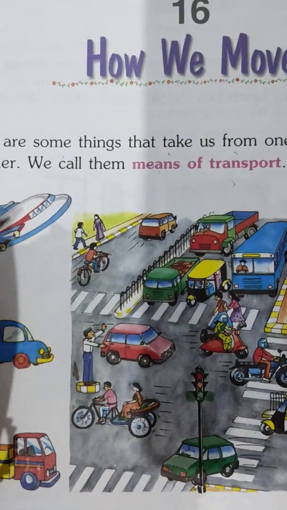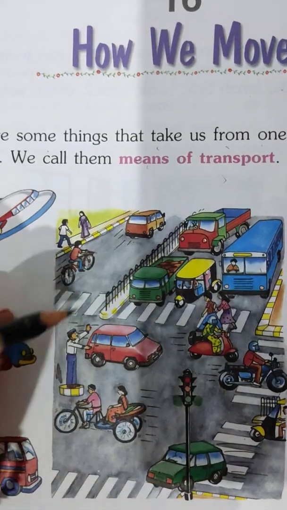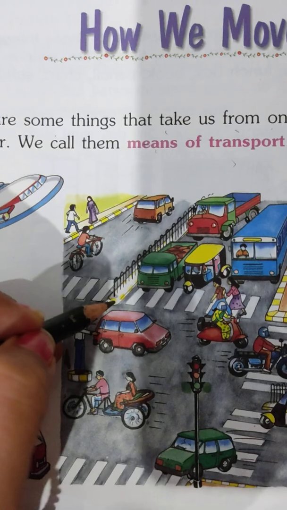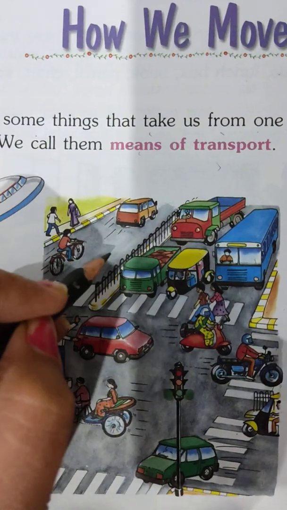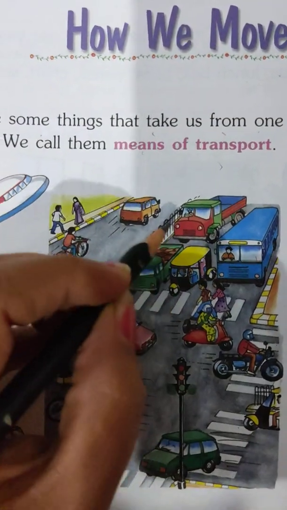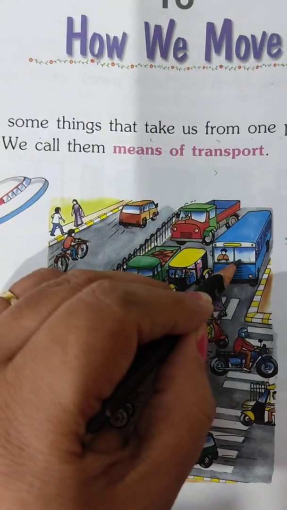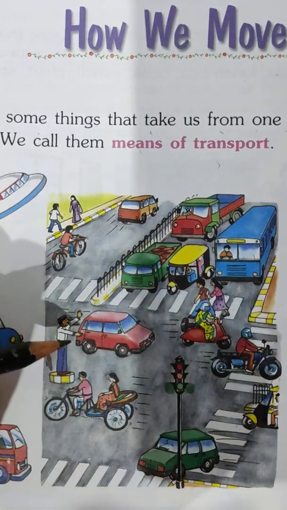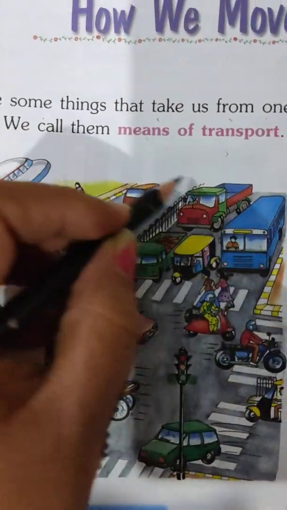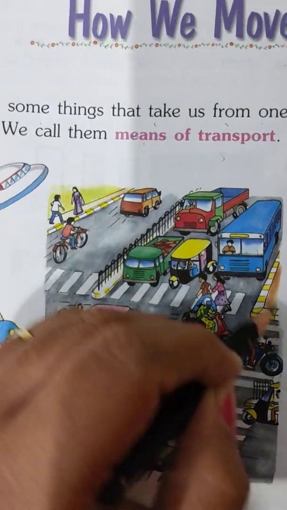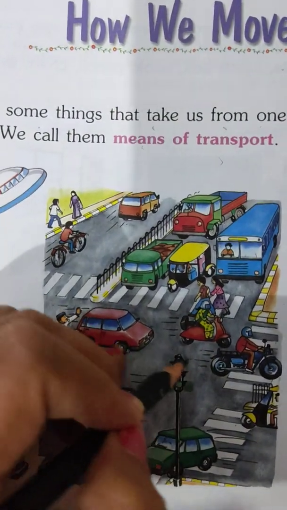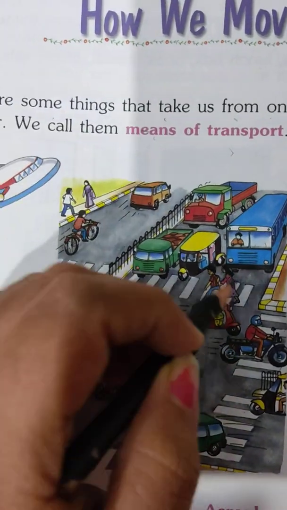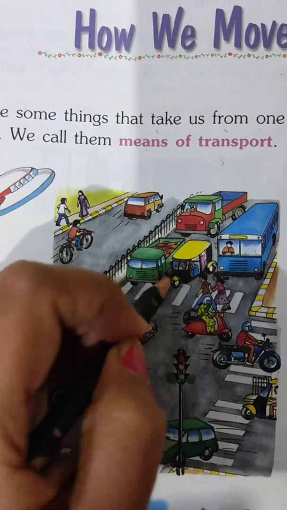So, my dear children, we use different types of vehicles to come and to go to different places. You might have seen different vehicles running on the road. This is a truck, you are aware, bus. Then, my dear children, bike, scooters, car, rickshaw. So, you all have seen these types of vehicles. These vehicles are land transport because these vehicles run on land.